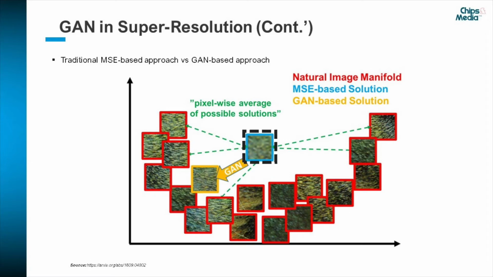Traditionally, most deep learning based super resolution models are trained with averaged per-pixel losses such as mean squared error. But MSE-based approaches tend to produce over-smooth results due to pixel-wise averaging between all possible solutions from the ground truth natural image manifold. On the other hand, GAN guides SR reconstruction towards the natural image manifold, resulting in much better perceptual quality of the produced output.